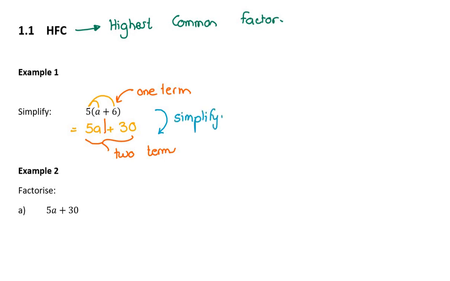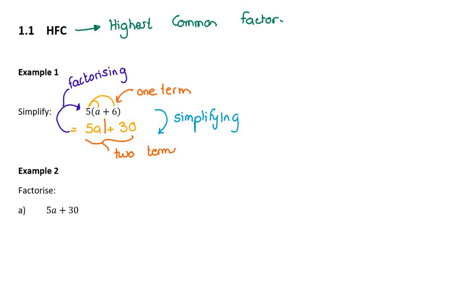Now factorizing is the exact opposite. If I give you this answer, can you go back to writing it as a product? So this is what factorizing is. It's almost unsimplifying, in a way. You're taking the answer and rewriting it as the question. Now again, you might say, why? I've just learned to multiply it out and now you tell me I must undo it. I promise you, just bear with me, factorizing is going to be hugely powerful and useful.